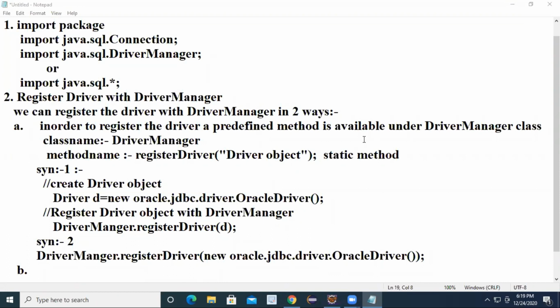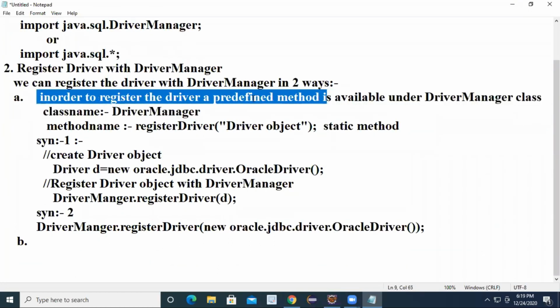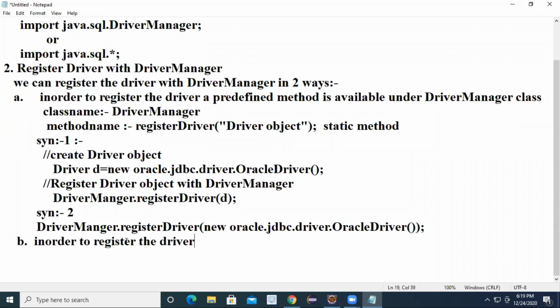Then you can use Class.forName. This is another approach. These 2 are one approach. Another approach is Class.forName. In order to register the driver, we can use Class.forName, where you have to pass the driver class name. This is the syntax. You can use Class.forName.